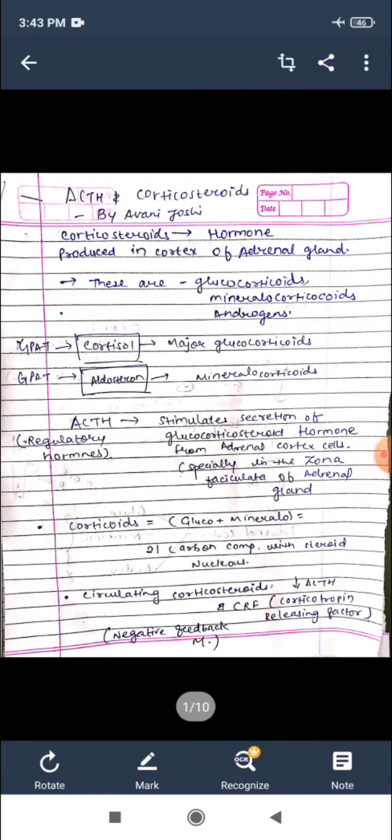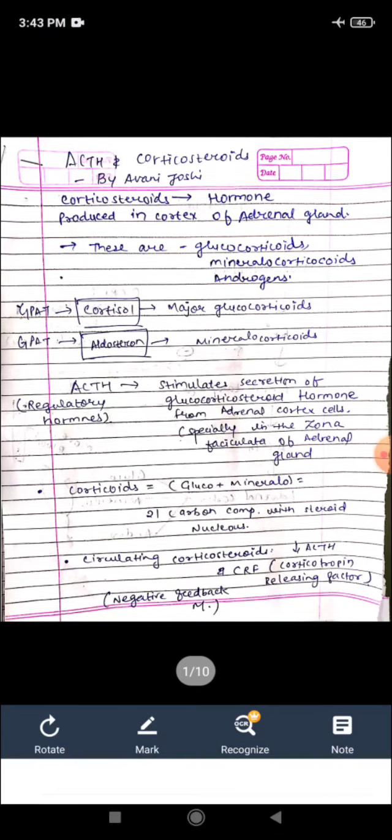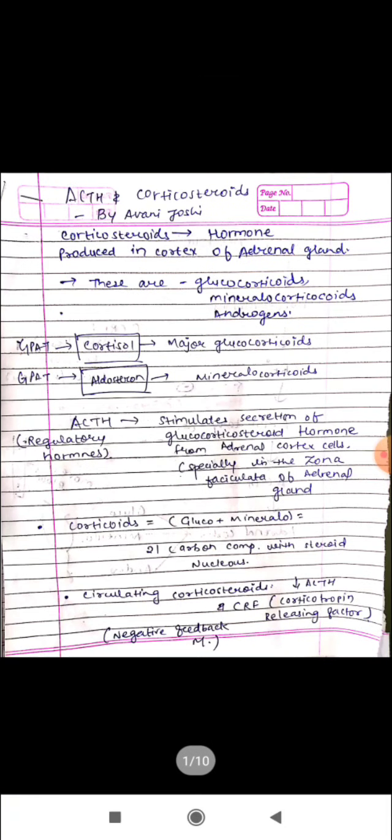For the GPAT, it is the most important question that cortisol is a major glucocorticoid which is regulated by the ACTH, adrenocorticotropic hormone. And aldosterone is a minor corticoid. So major and minor, this is the type of corticoids. Cortisol is a major glucocorticoid, and aldosterone is generally useful in the renin system or urinary system.